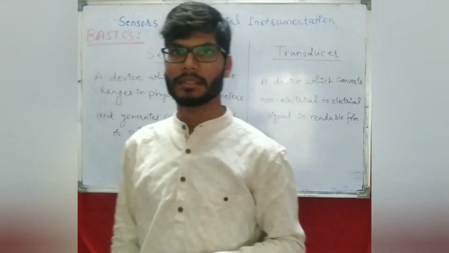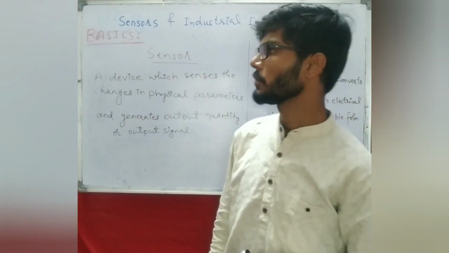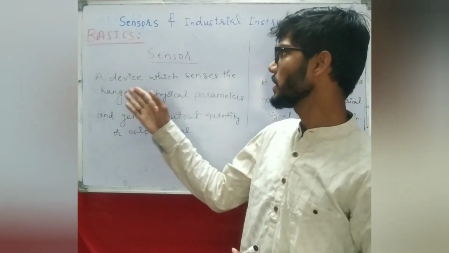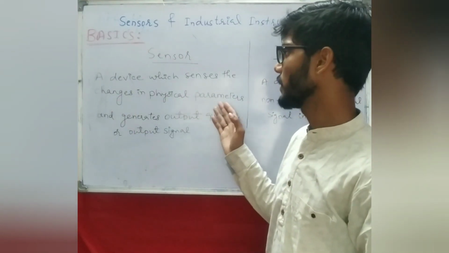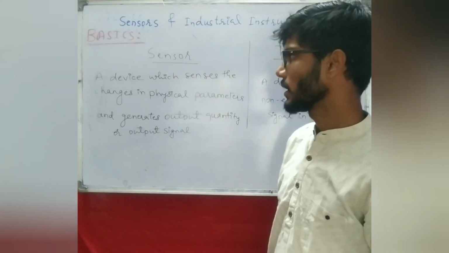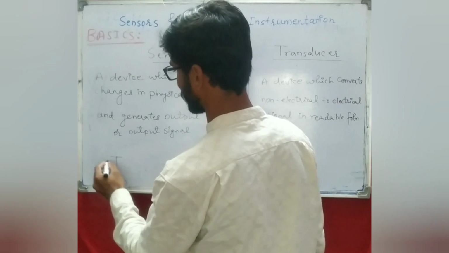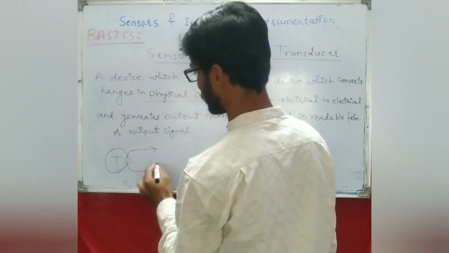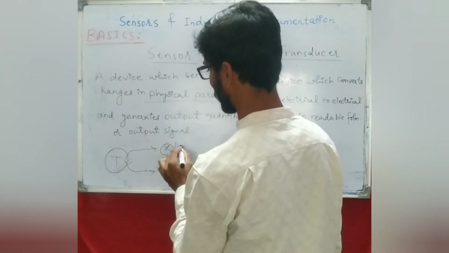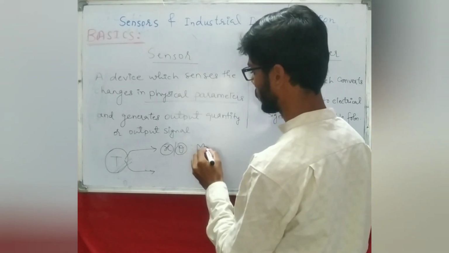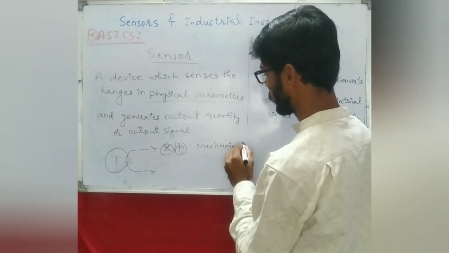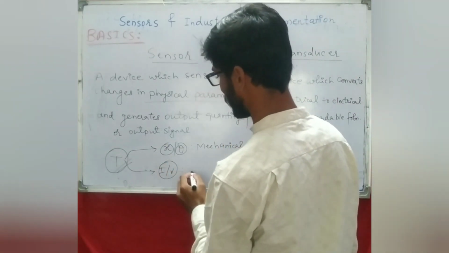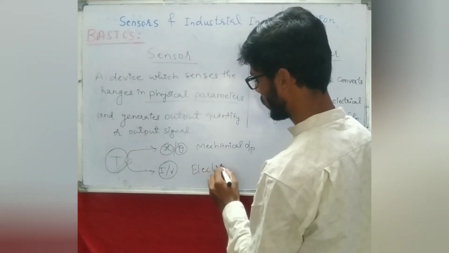Having started with the subject, first I will have a discussion on a few basics. So what is the difference between sensor and transducer? A sensor is a device which senses the changes in physical parameters and generates an output quantity or output signal. To understand that, let us consider the physical parameter as temperature, and if the output generated is displacement, either linear or angular, it will be considered as a mechanical output or mechanical quantity. Whereas if the output generated by the sensor is current or voltage, then it will be considered as electrical output.